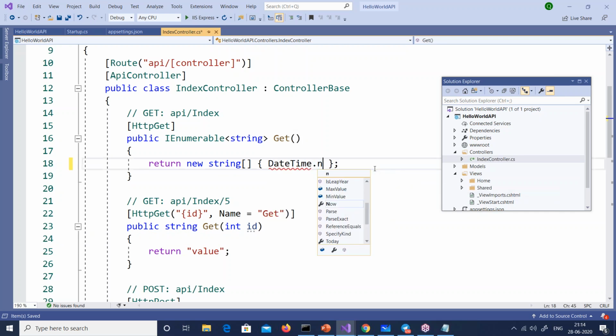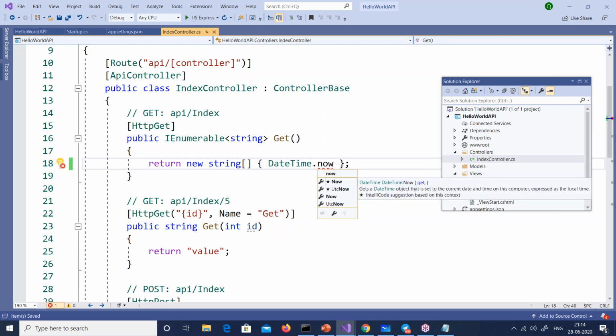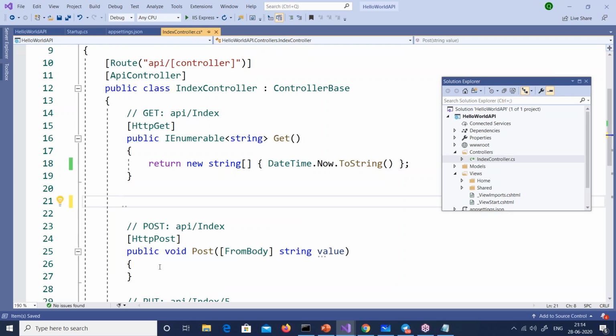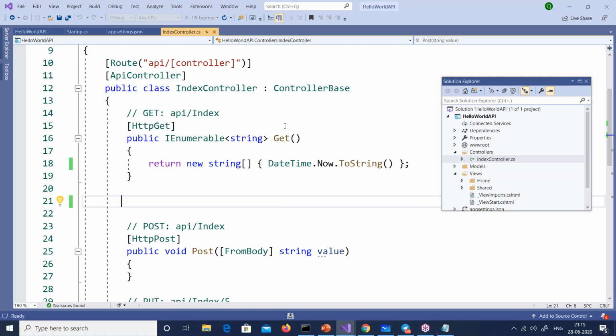DateTime.Now.ToString. Great. So I have this get here. I don't want the other gets for now. This get returns the DateTime.Now string, and what I want is, when I make a get call, so what will happen if I now make a get call, API slash index, right?